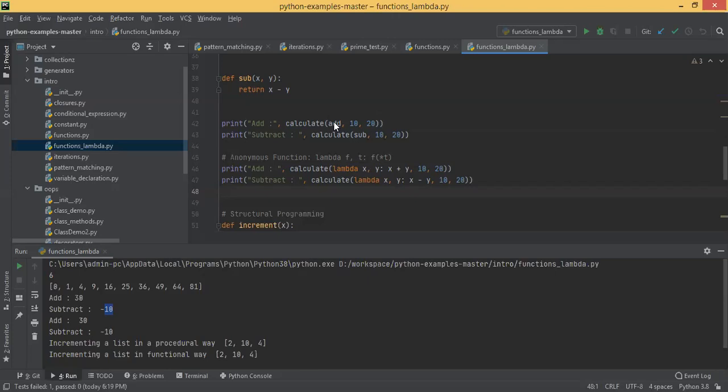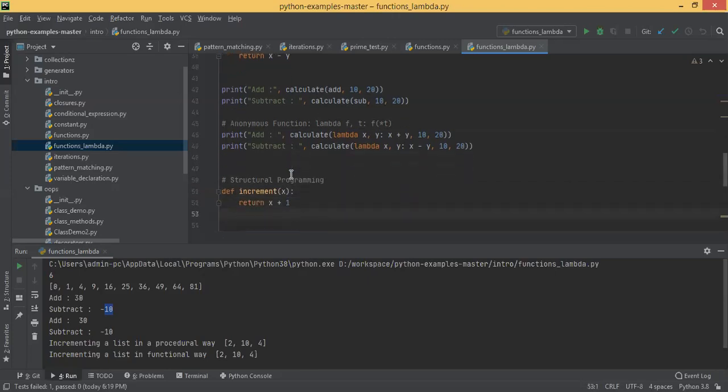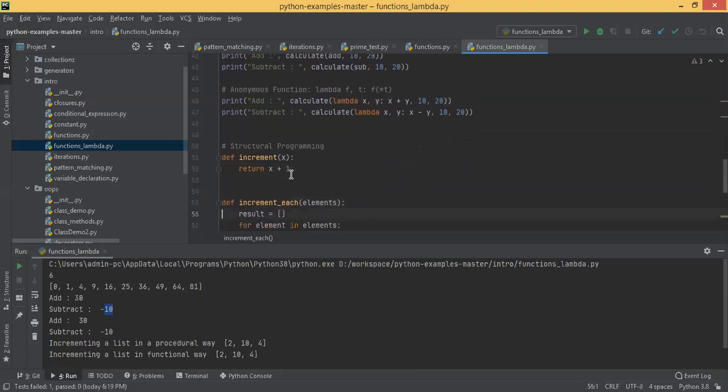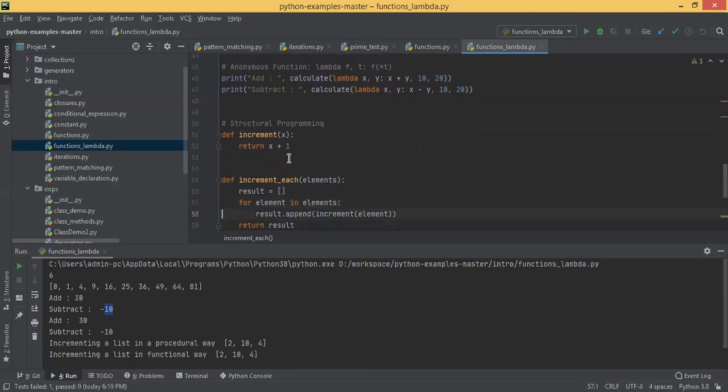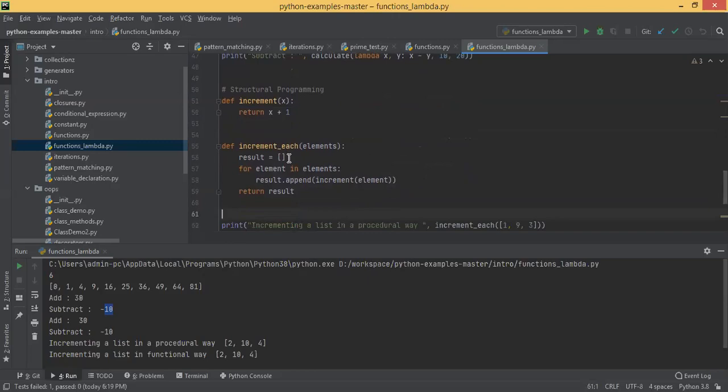So this is another type of example, some random example I just mentioned here. Structural programming: increment(x) returns x plus 1, just a function that increments the value by 1. Then at line 55, you are calling increment for each element, and you mention an empty list here, and you iterate through each and every element, assuming you are passing a list.